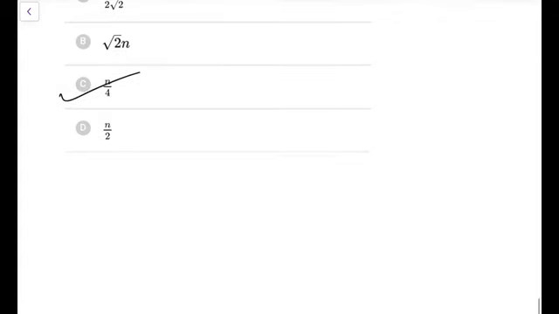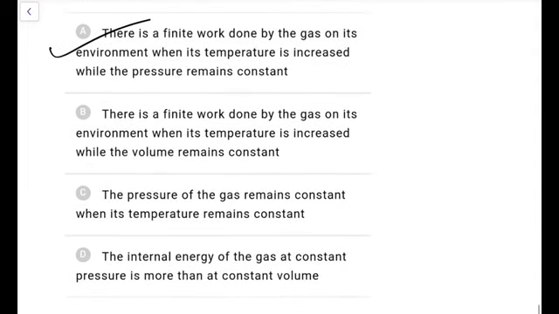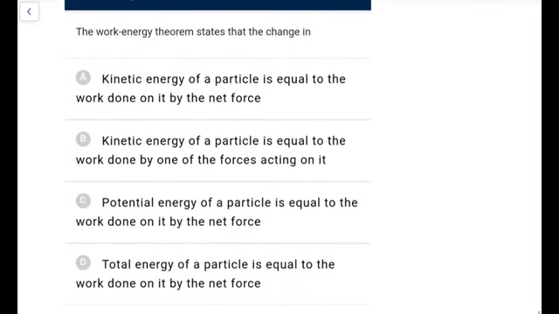You can directly go. Next, for an ideal gas, the specific heat at constant pressure Cp is greater than the specific heat at constant volume Cv. This is because there is a finite work done by the gas on its environment when its temperature is increased while the pressure remains constant. Yes, that is the precise reason. Delta U is same, but here you have to do some work. In the Cv case you don't have to do any work. Let me check the other options also. Volume constant, this is wrong. Pressure of the gas remains constant, temperature remains constant, no, internal energy at constant pressure is more than at constant volume, it is also false. So option A is the easiest one for you.